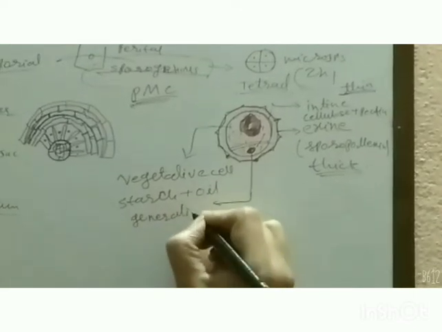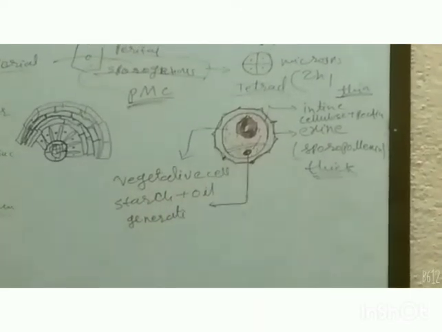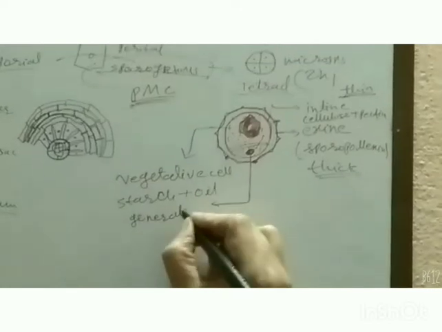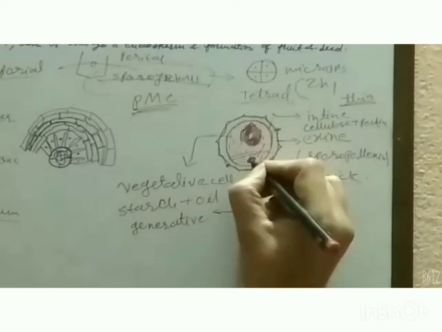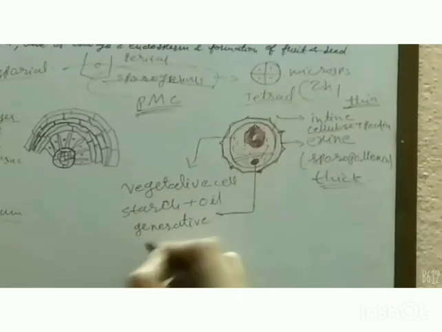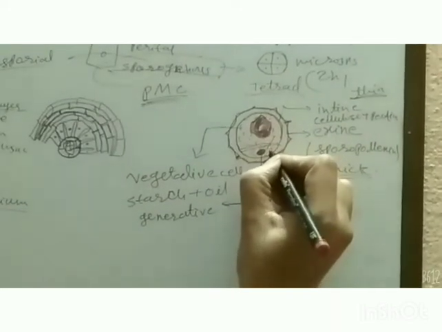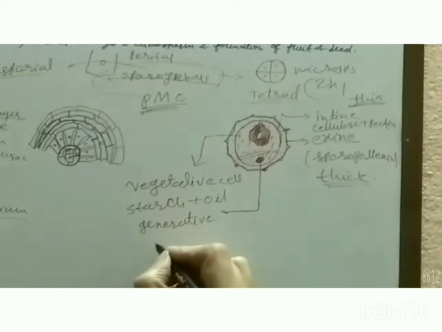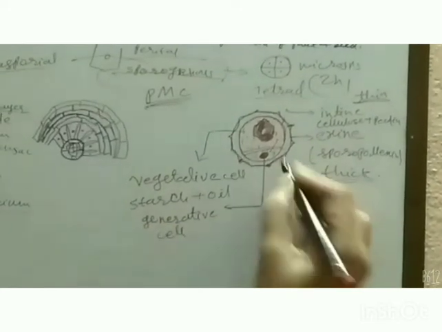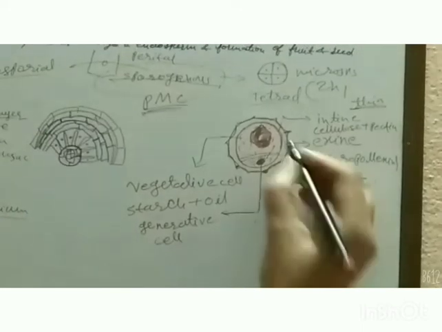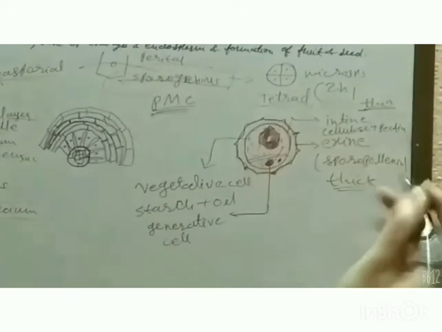Generative cells are involved in fertilization and syngamy. This generative cell has a smaller nucleus. Further, it divides into two daughter nuclei and forms male gametes.